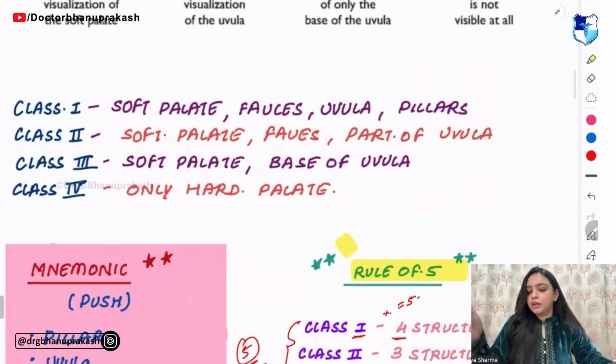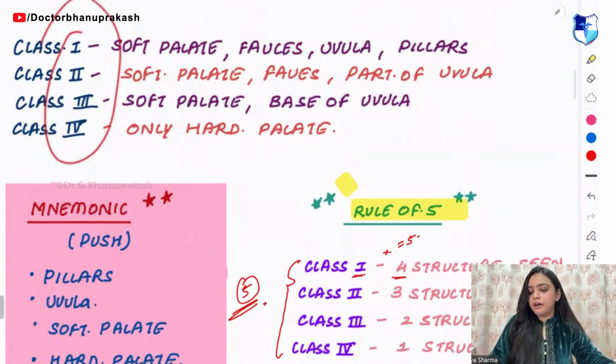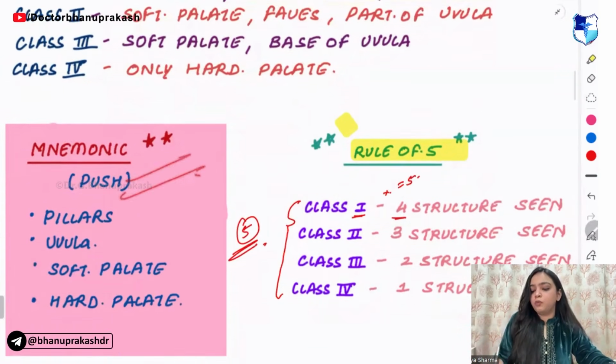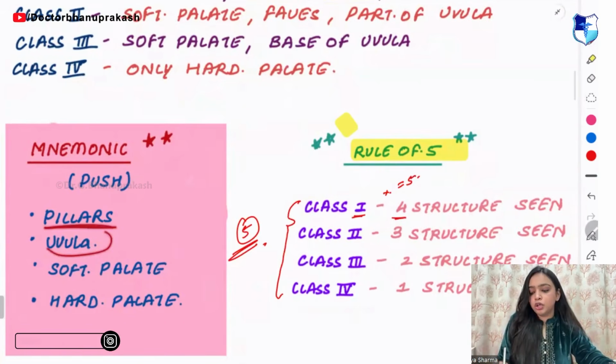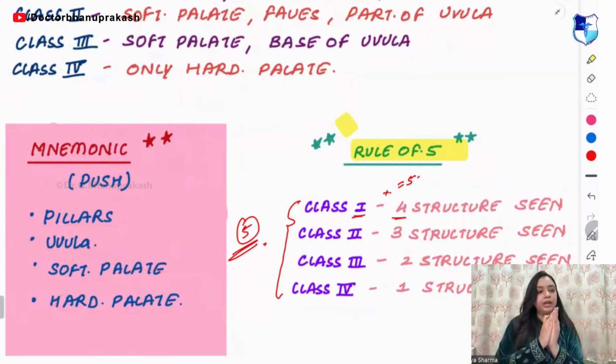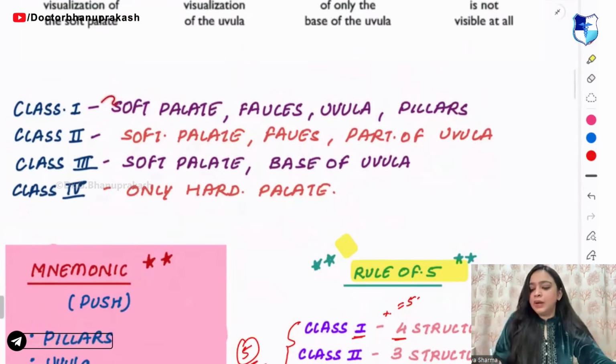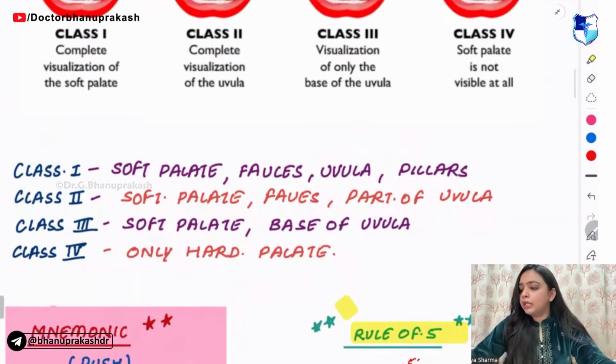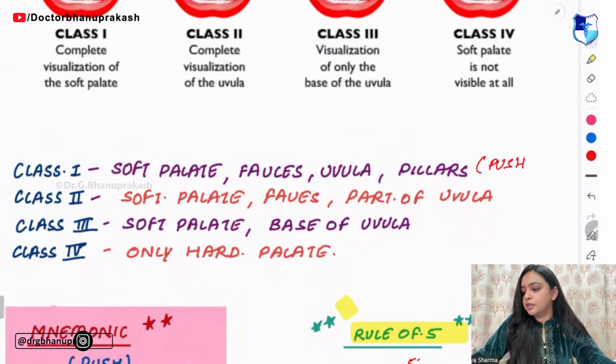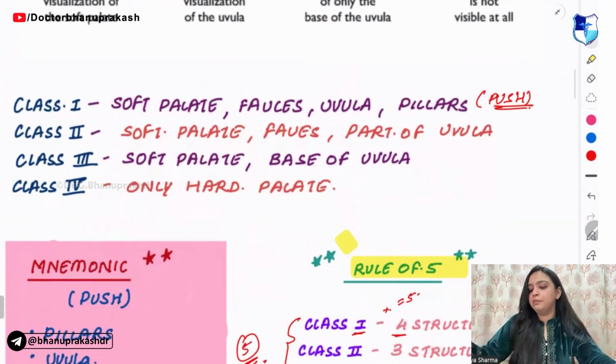Next. In class 1, you also have the mnemonic of PUSH. What are the structures seen? Pillars, uvula, soft palate and hard palate. Remember the mnemonic of PUSH. So in class 1, all the PUSH structures are visible. What are the PUSH structures? Pillars, uvula, soft palate and hard palate.